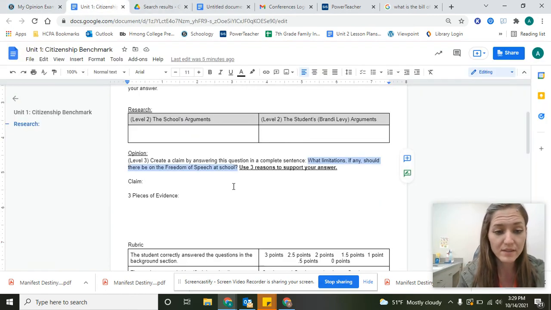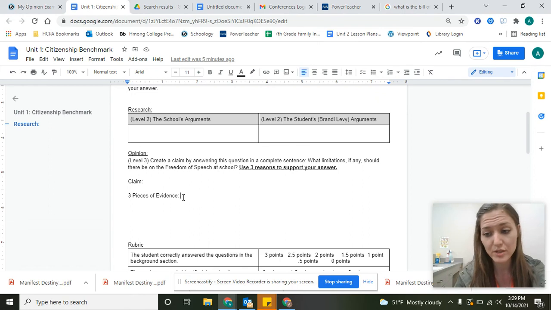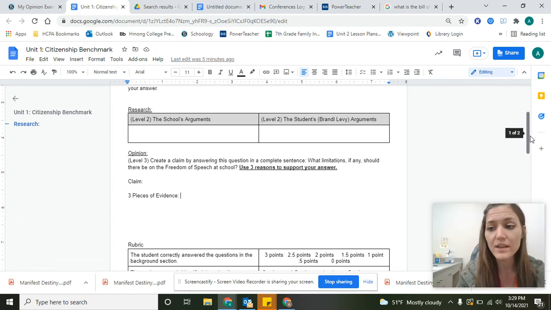So just one sentence. You're going to explain your answer in this 3 pieces of evidence part. So make sure you have 3 reasons why you chose your claim. So if you said there should be some limitations to the freedom of speech at school, you might include 2 examples of things students shouldn't be saying at school, and then maybe 1 example, possibly using the research from that current event, of things students should be allowed to say where the school couldn't punish them for what they say. And then the last part is just the rubric.